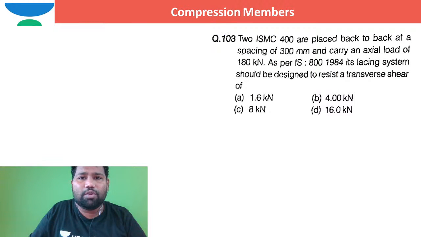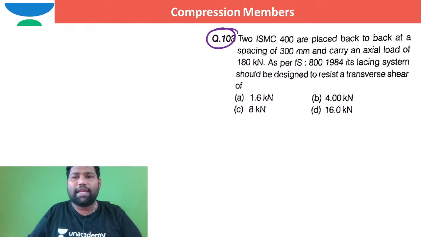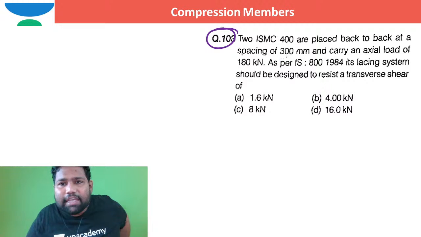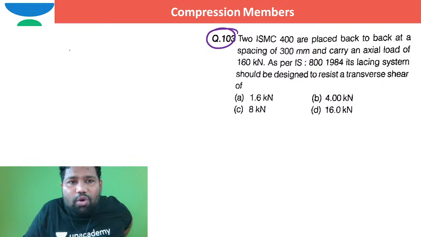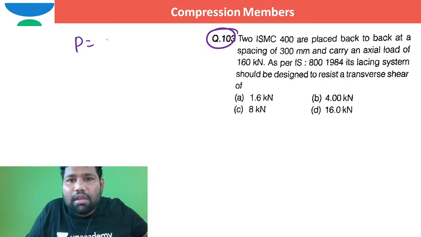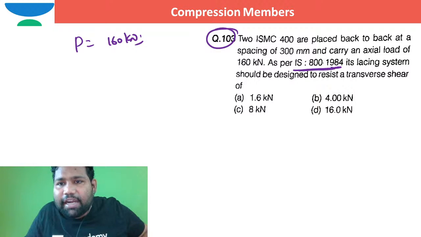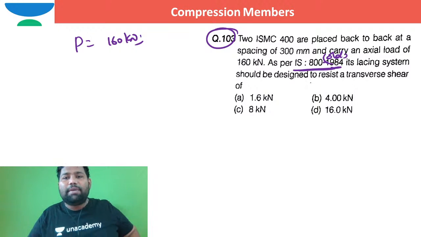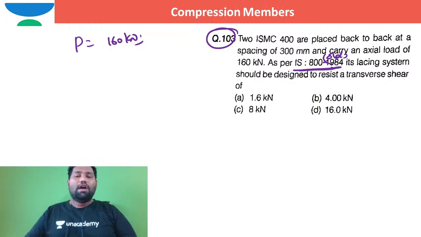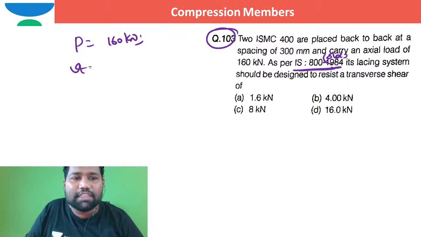I hope you are able to see the next question. Two ISMC are placed back to back at a spacing of 300 millimeter, carrying an axial load. The load coming on the column is 160 kilonewton. As per IS 800-1984, that is the old code of practice, its lacing system shall be designed to resist a transverse shear. What is the transverse shear resisted by the lacing system?